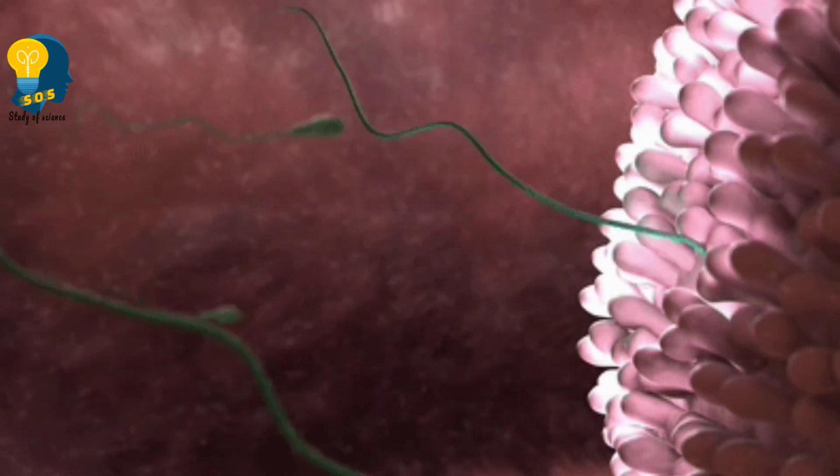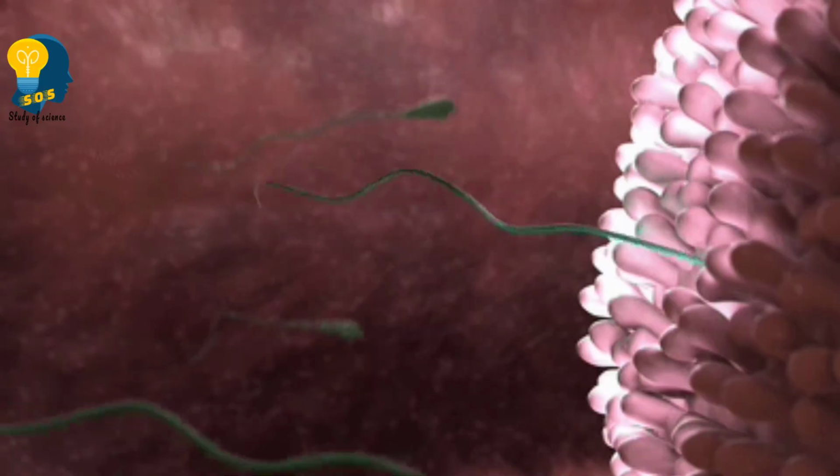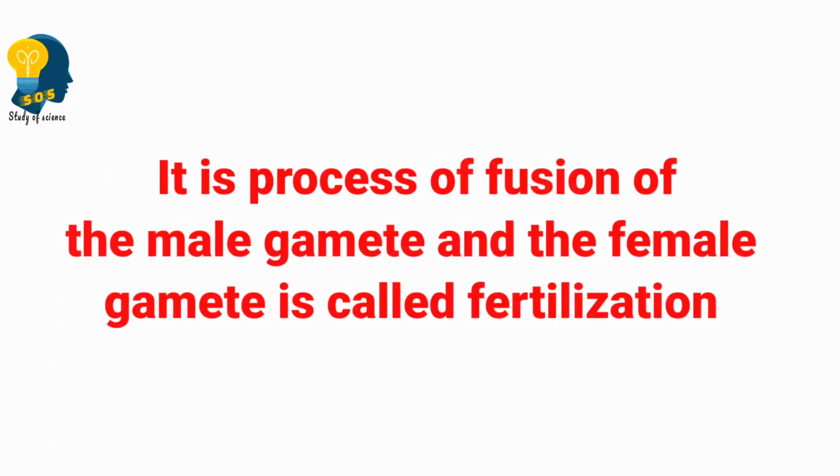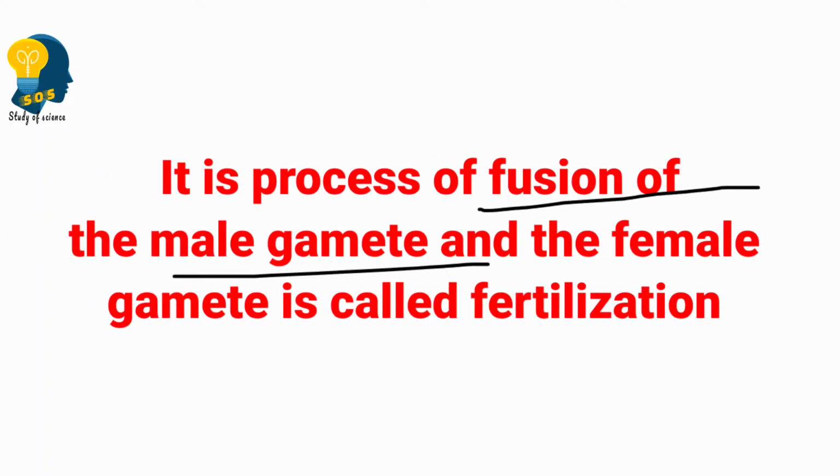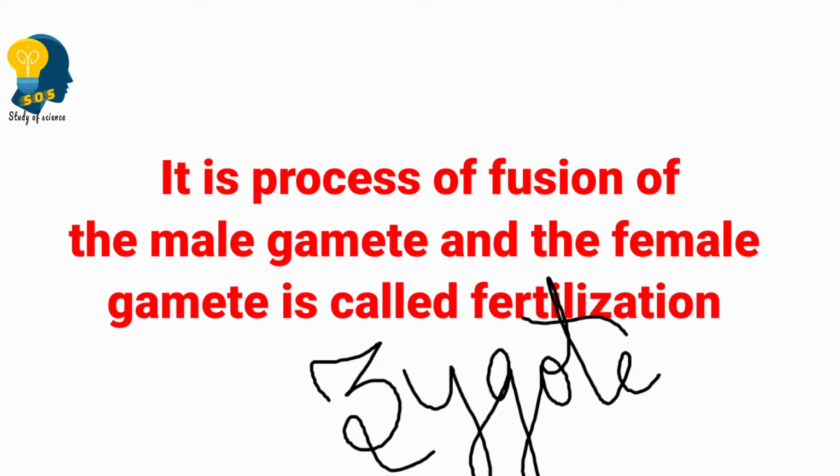How can we define fertilization? Fertilization is a process of the fusion of male gametes with the female gametes to form a zygote. What is a zygote? A zygote is a fertilized egg.